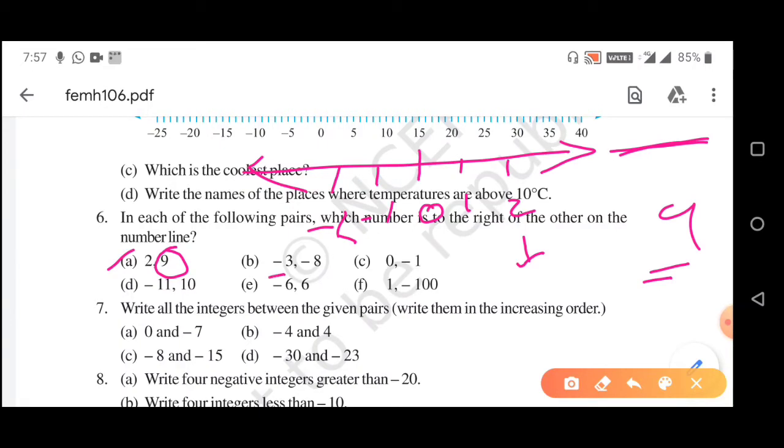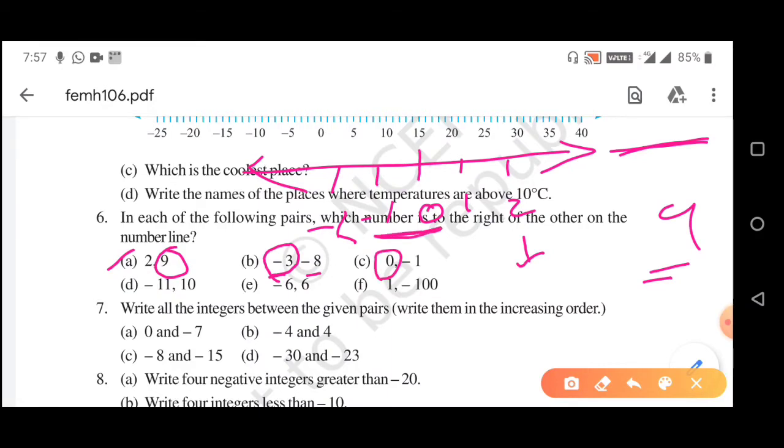Now, -3 and -8, here the greater number is -3. So, -3 will be to the right of -8. 0 and -1, which is the greater number? 0. So, 0 will be to the right of -1.